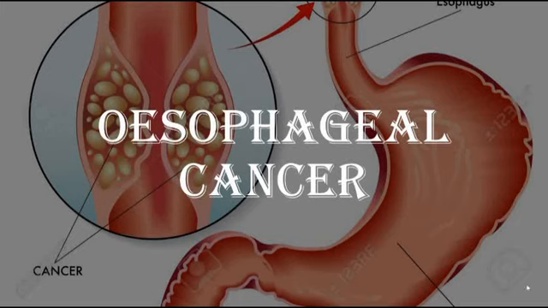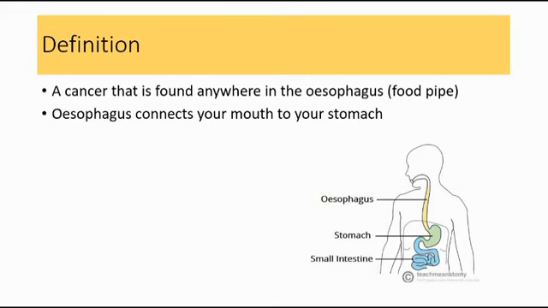Today I'm going to talk about esophageal cancer. The definition of esophageal cancer is a cancer that is found anywhere in the esophagus, which is also known as the food pipe. And this esophagus connects your mouth to your stomach, as seen in this picture here.